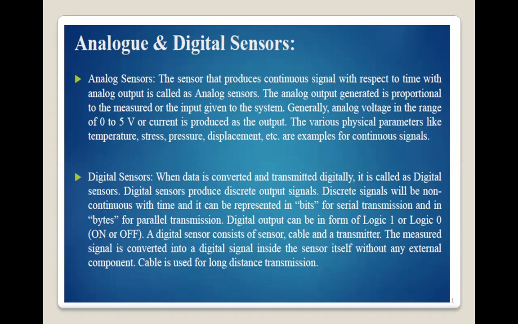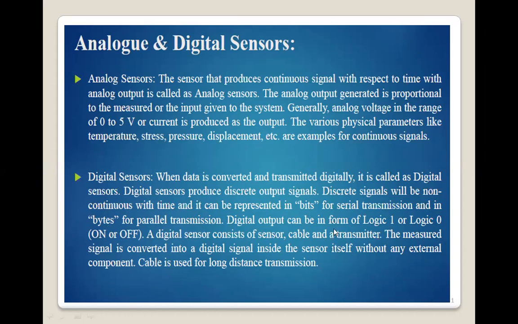Next, digital sensor. In a digital sensor, the data is converted and transmitted digitally. Digital sensors produce a discrete output signal, non-continuous with time, which can be represented by bit or serial transmission, or byte or parallel transmission.